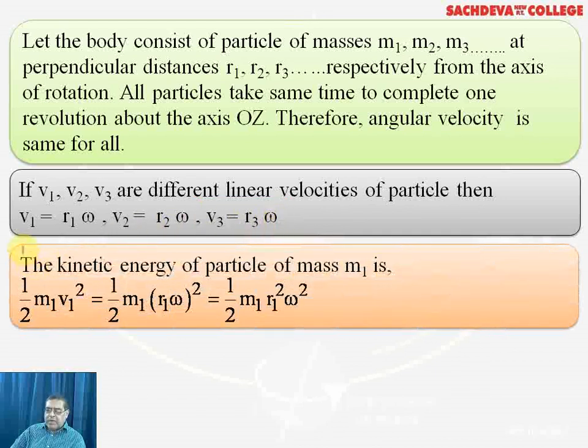Now, if we want to estimate the kinetic energy of a particle whose mass is m1, then kinetic energy is calculated by half mv square.